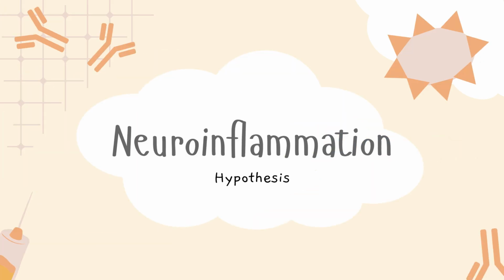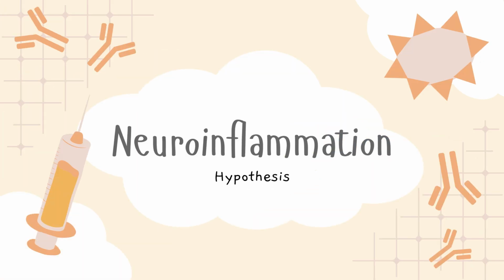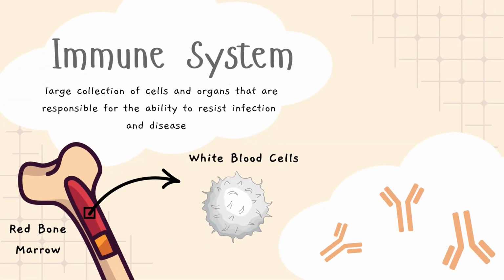The next mechanism of ALS that I will discuss is the neuroinflammation hypothesis. However, to fully understand the role of neuroinflammation in ALS, we have to make sure you know what the immune system is and its different components. The immune system generally refers to a diffuse collection of cells and organs that are responsible for the ability to resist infection and disease. Immune responses will depend on the activation of white blood cells.